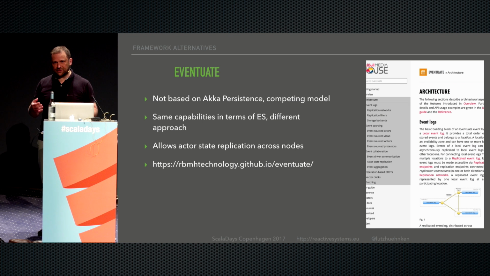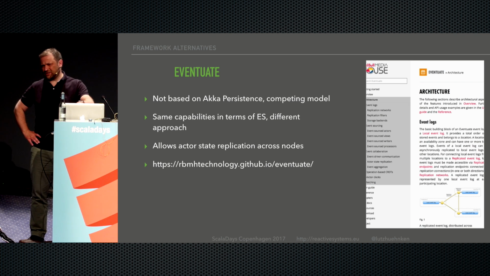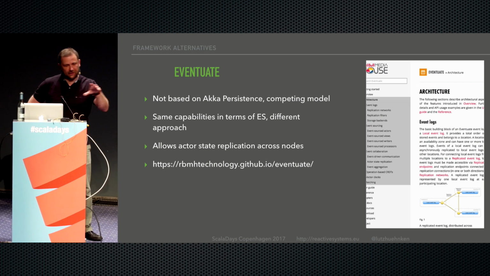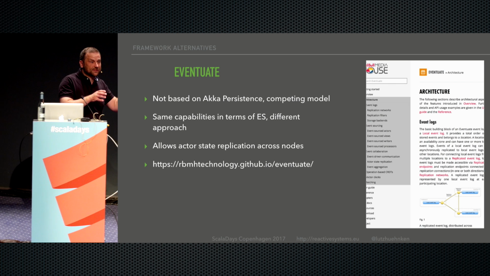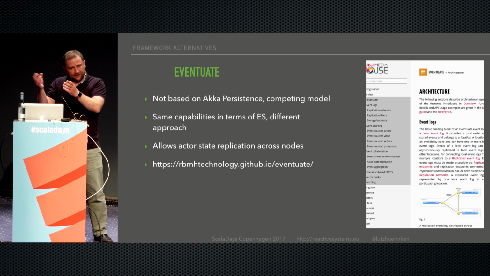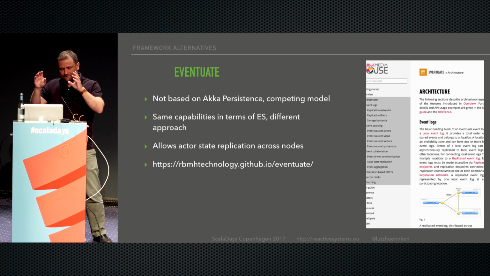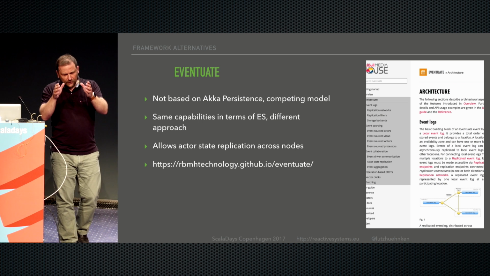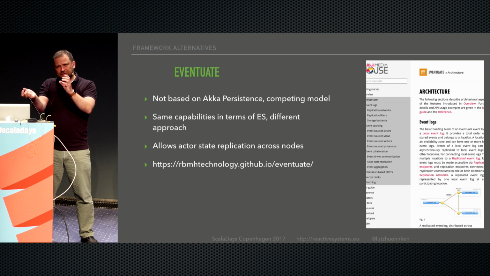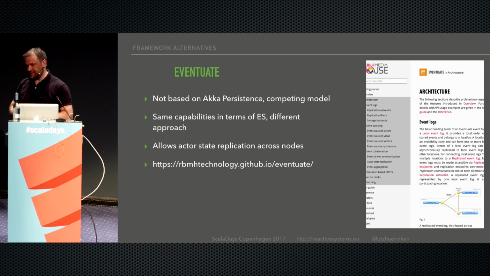It has the same capabilities in terms of event sourcing, but it has an interesting difference to Aggregate Persistence. I haven't actually used it, I just looked at it. I told you that in Aggregate Persistence, if you have your key and you get this ActorRef or this persistent entity, there's always only going to be one instance in the cluster, right? So in terms of boundaries, this is always going to be consistent. In Eventuate, you can actually have multiple instances of an entity in your cluster.